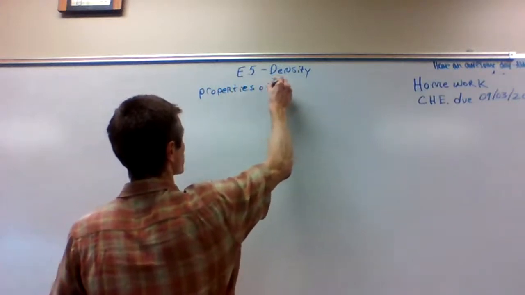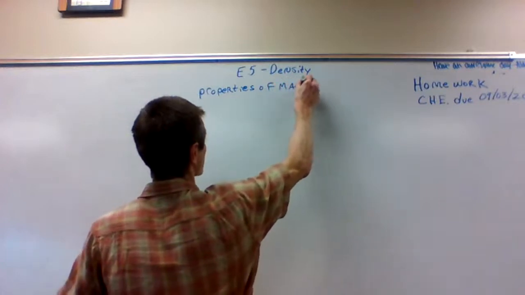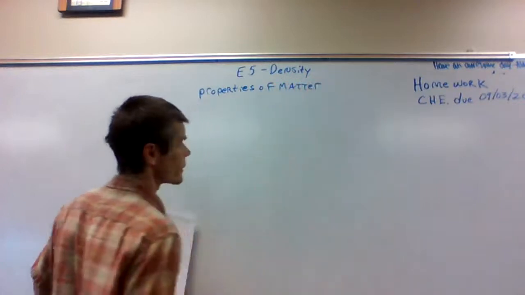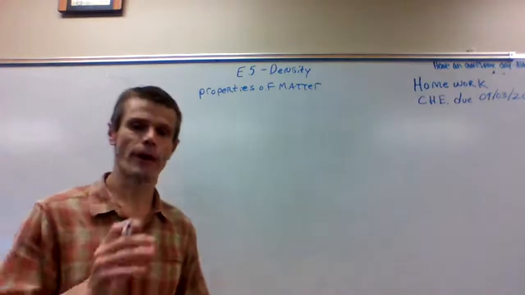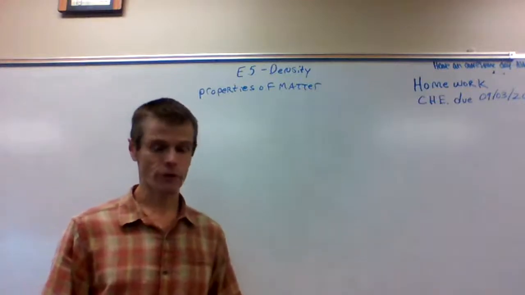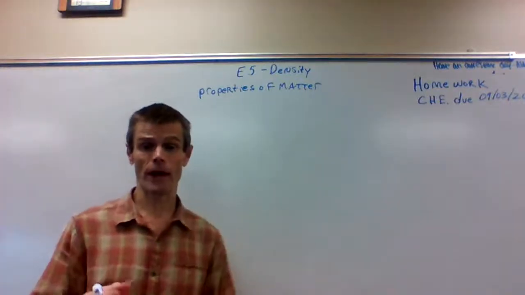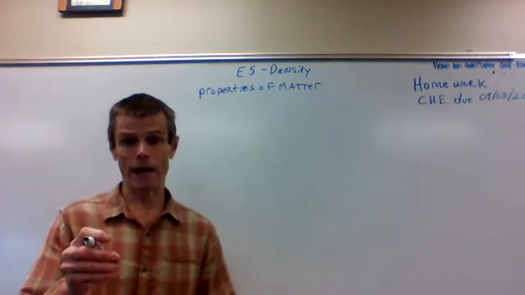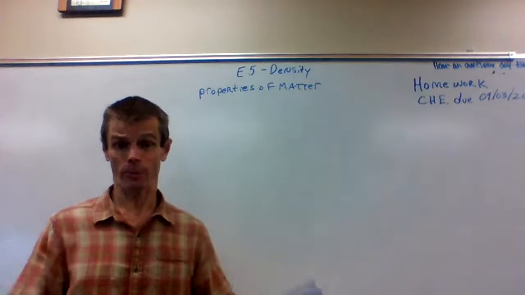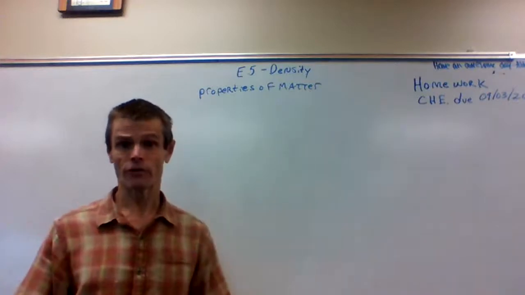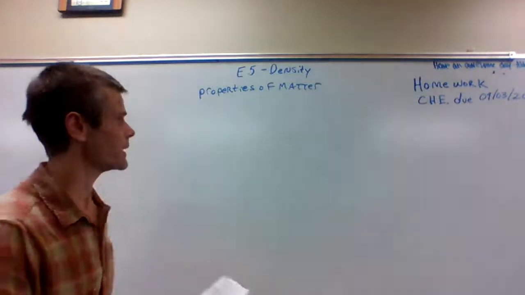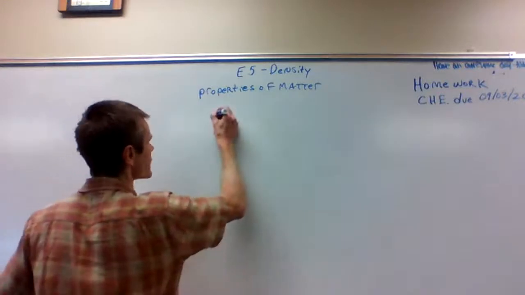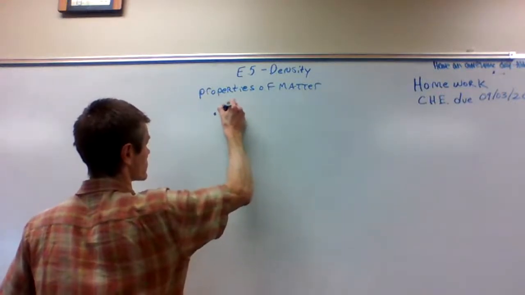Properties of matter, and this is a topic we're going to discuss more about later in this course. But for now, we're going to introduce ways we classify matter based upon their properties. And we're going to look at 2 classes of properties that help us to better understand matter.